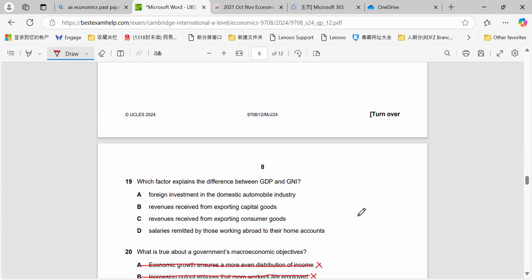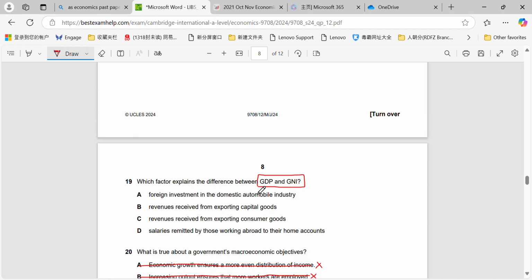Question 19. What is the difference between GDP and GNI? Okay, GDP, gross domestic product. GNI, gross national income. Remember that the difference is relating to the factors of production, essentially, right? So payments to factors of production to residents of our country. GDP is essentially taking the total output for everything that is produced in that country, irrespective of whether they're produced from companies that are registered in our country or companies that are foreign.